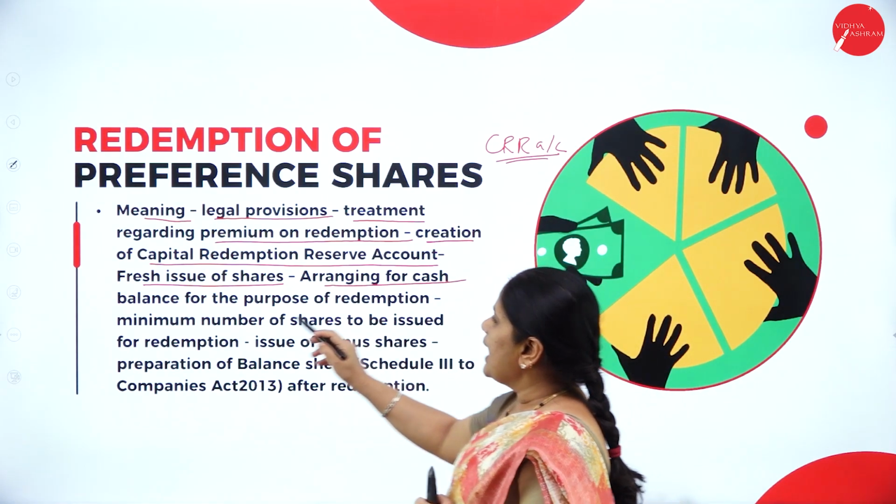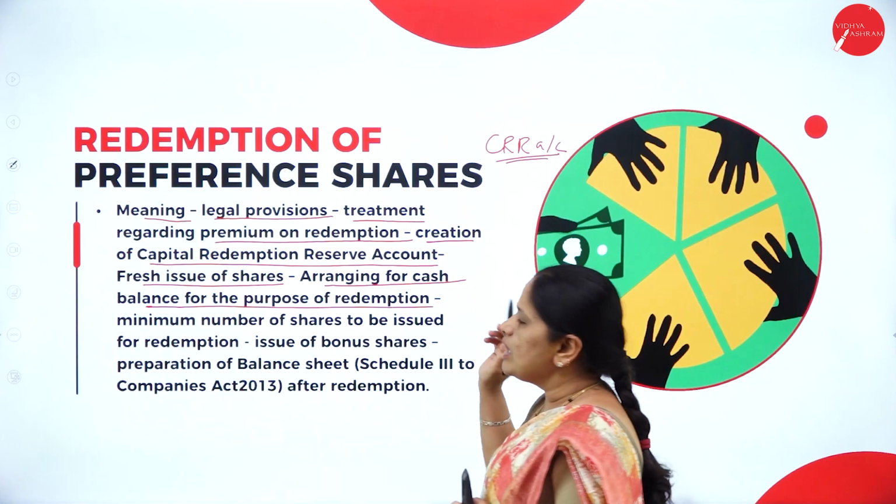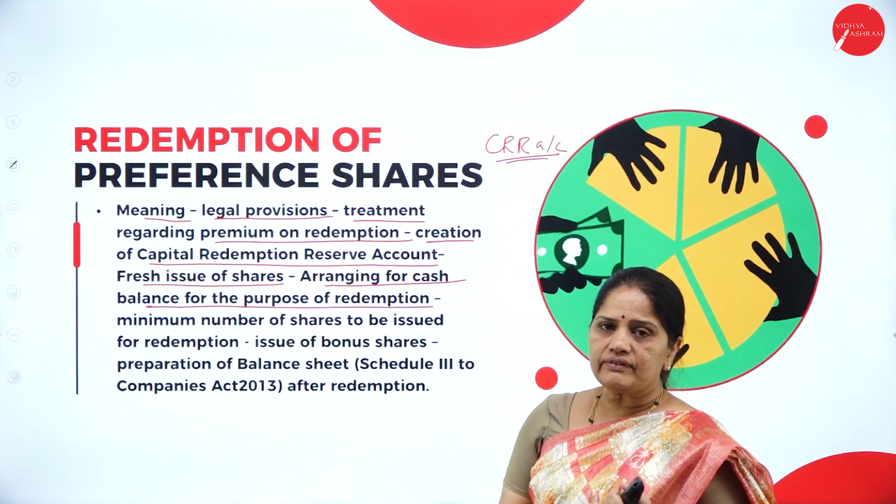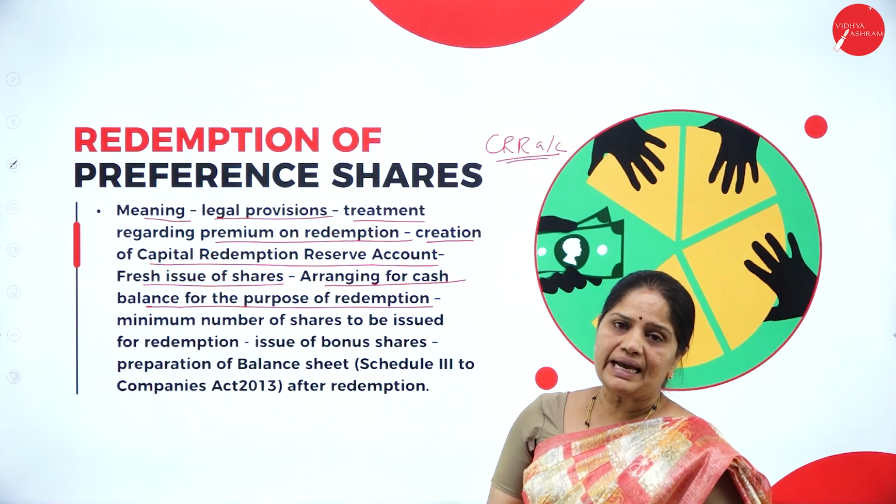Then arranging for the cash balance for the purpose of redemption. How do we arrange for the cash? Whether you are selling off your investments or whether you are going for a bank loan.